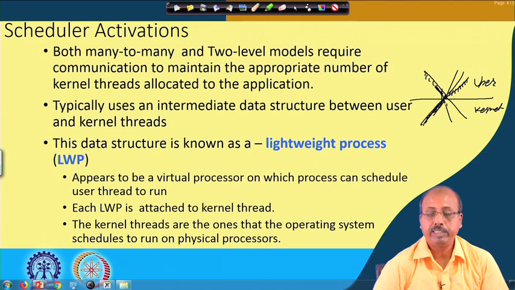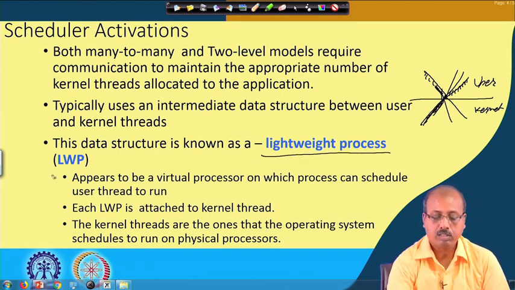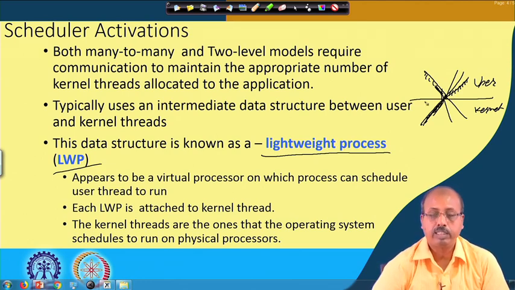So we must have some intermediate data structure between the user and kernel threads, and this data structure is known as the lightweight process, or LWP. This data structure holds data that can be transferred between user and kernel threads. It appears to be a virtual processor on which the process can schedule a user thread to run.